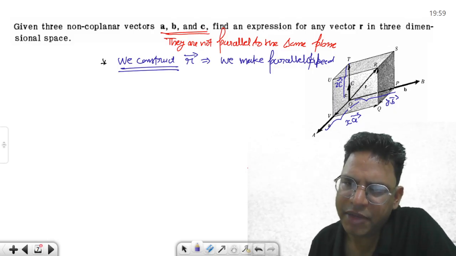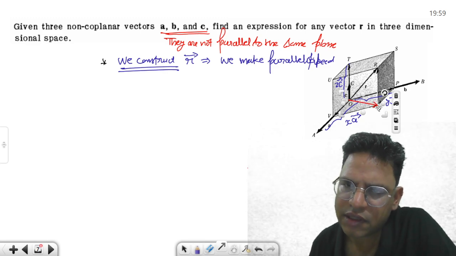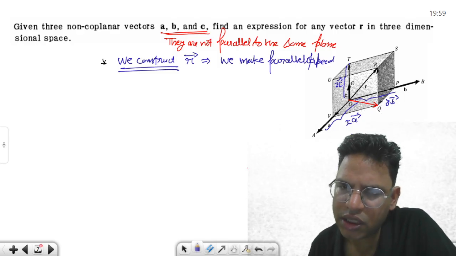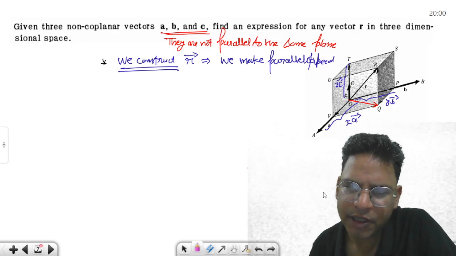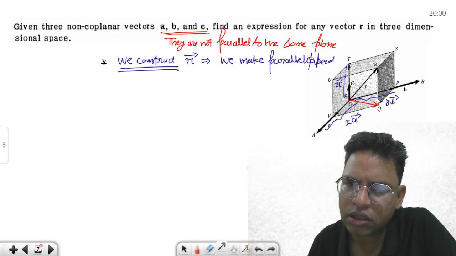Okay, तो हम क्या कर सकते हैं बेसिकली, what is this OR? Let's talk about this vector first. This vector can be written as OQ vector. Let's say this. What is this OQ vector? In this particular direction, अगर मुझे OR vector चाहिए, तो this is OT vector, same vector.